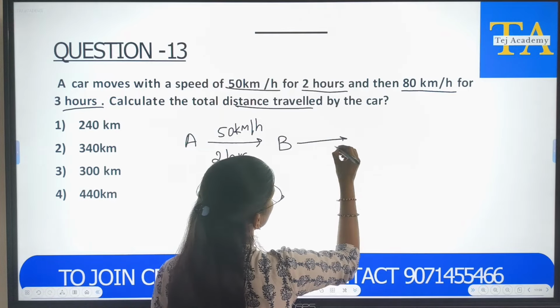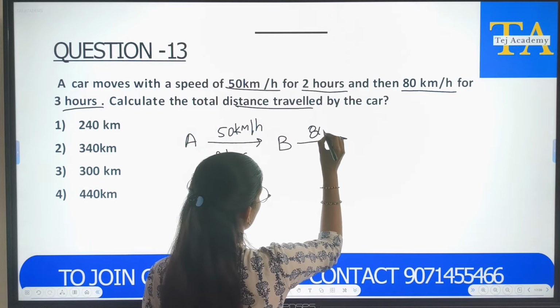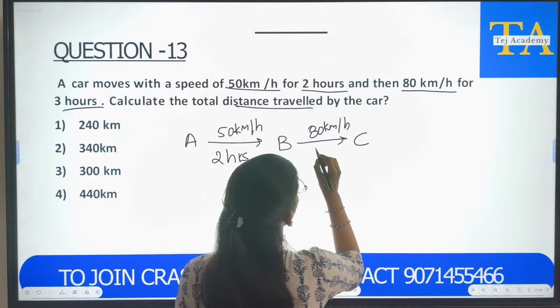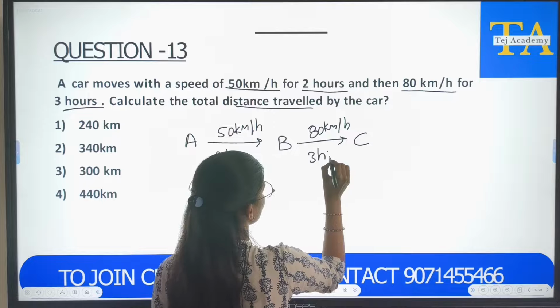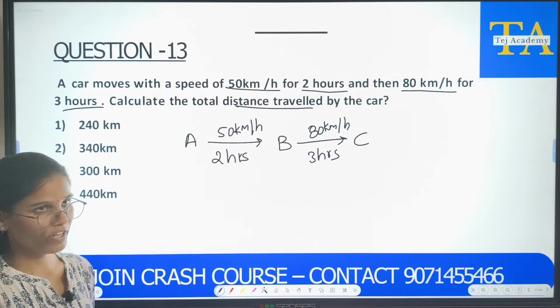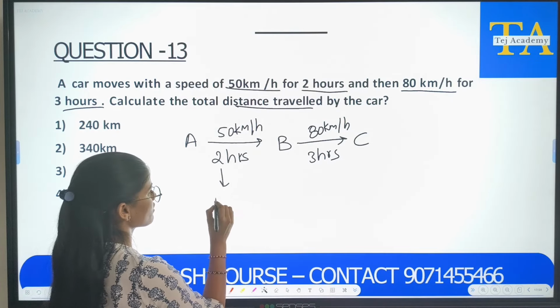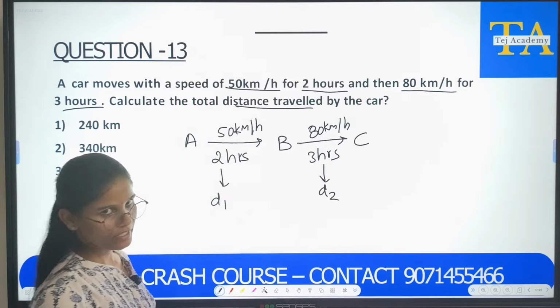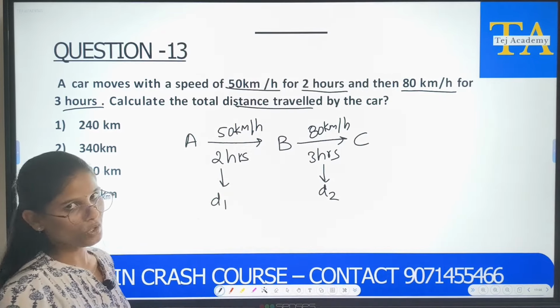And from B to C, it is moving 80 km per hour in 3 hours. So, first we will find here how much distance, let us take it is D1. Here how much distance, let us take it D2. And if we add, we will get the total distance.